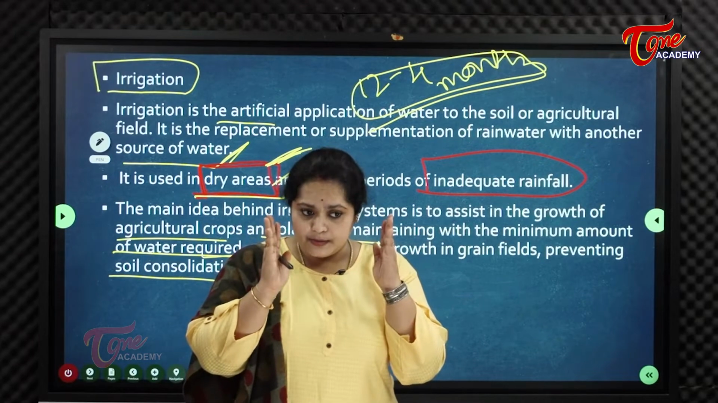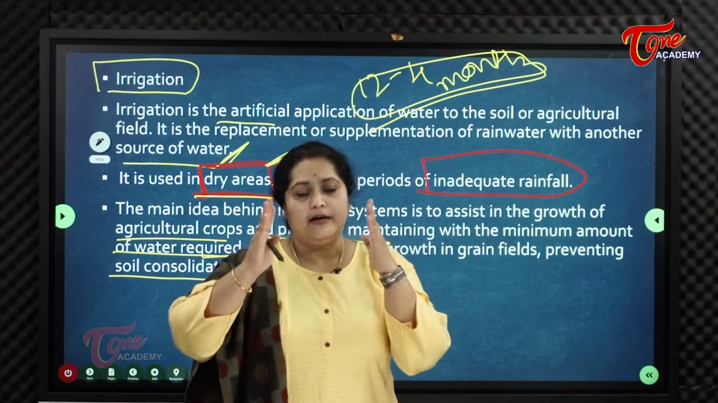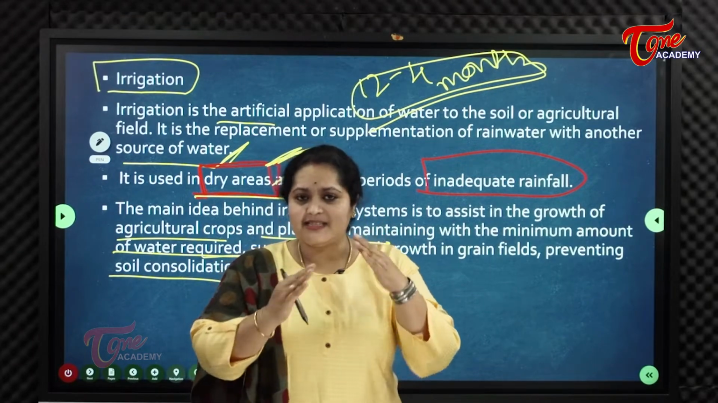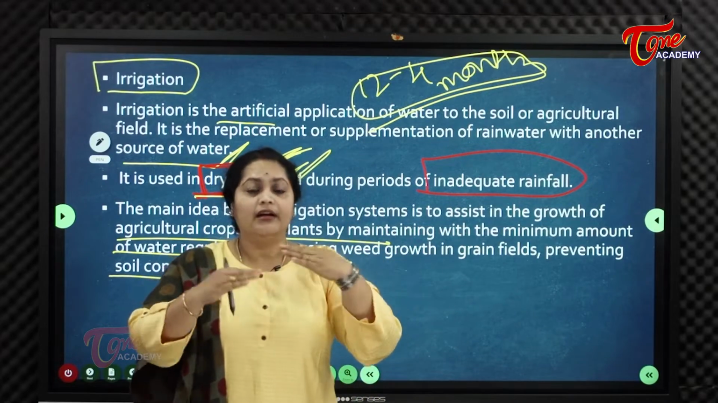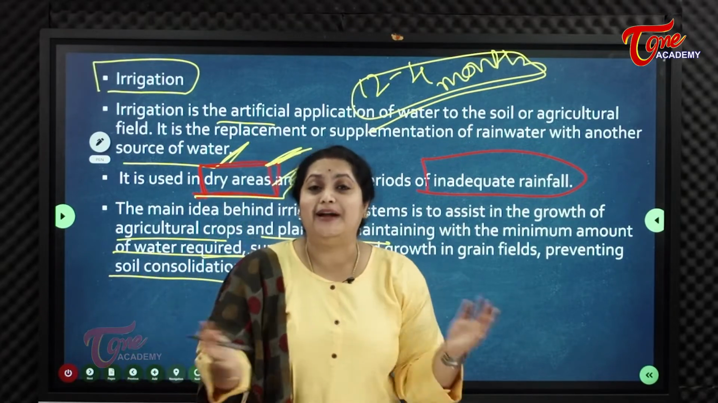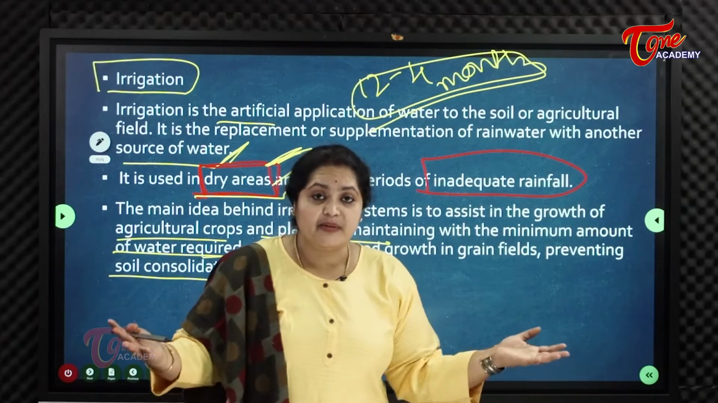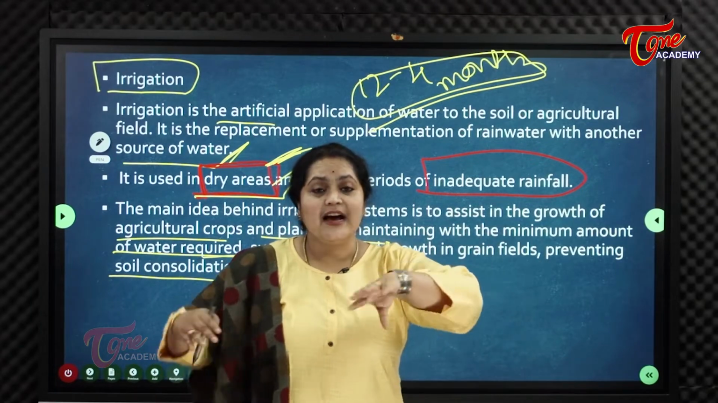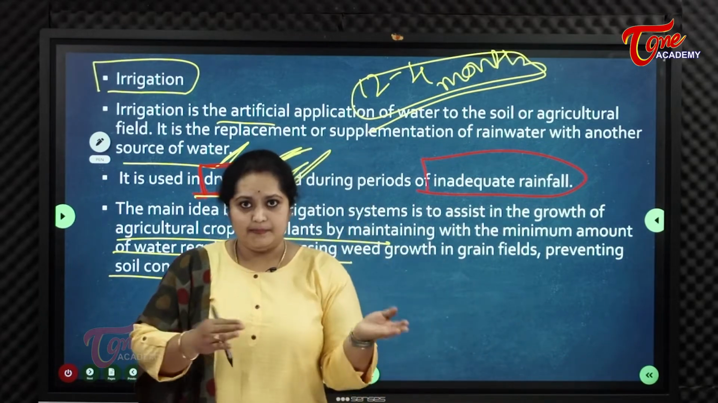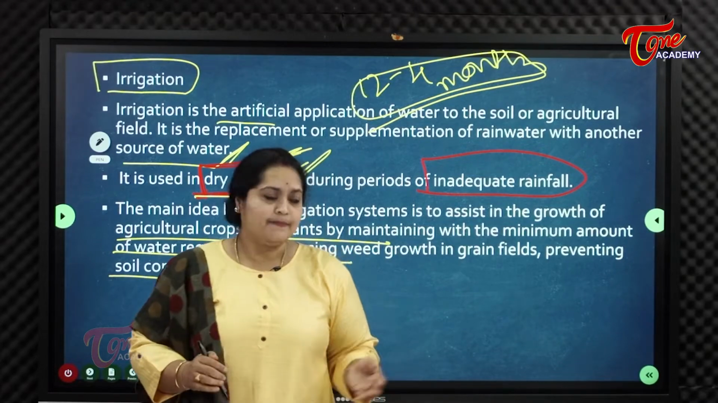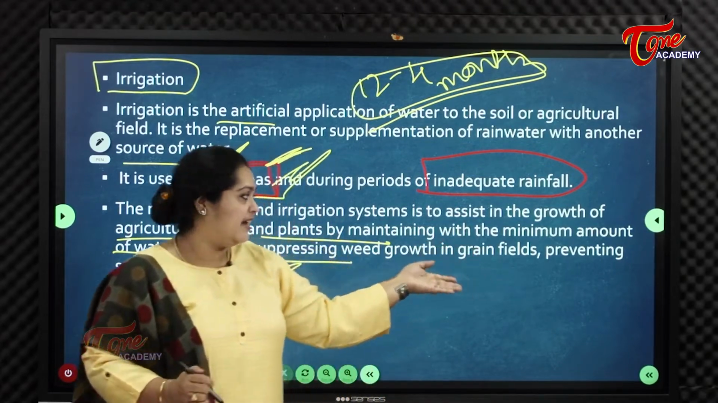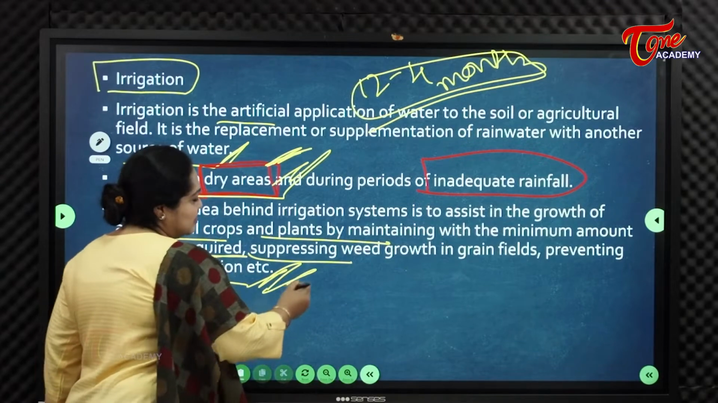So how much is needed? For that reason, irrigation is maintained so that it is not a flooded irrigation. With so much water, what happens? Even unnecessary plants grow along with the crops. This is to control the weeds in the grains and prevent soil consolidation.